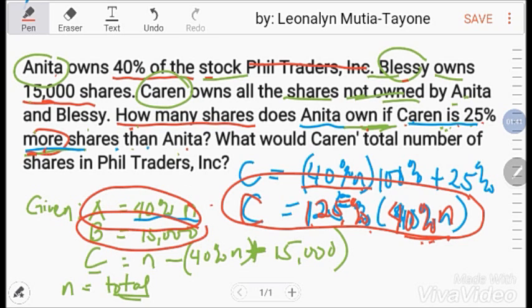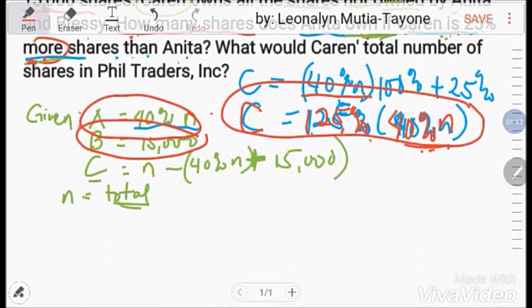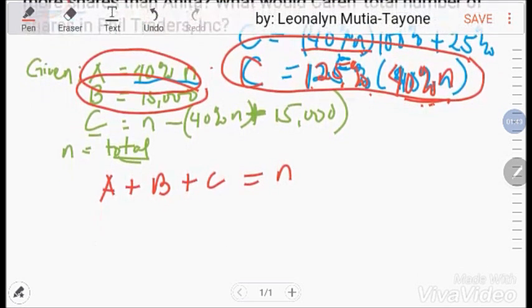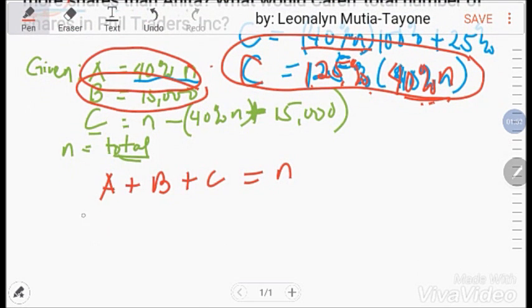So ang equation natin gawin ngayon ay ganito. A plus B plus C equals N. Yung A natin ay 40% N plus yung B ay 15,000 plus yung C natin ay, isolve muna natin ito.